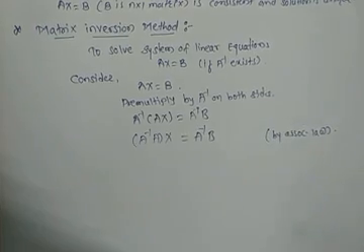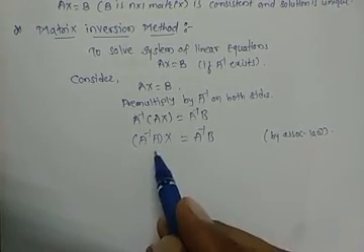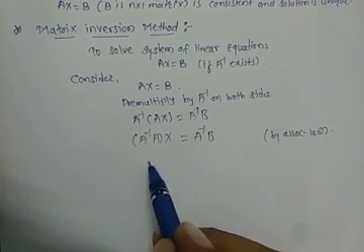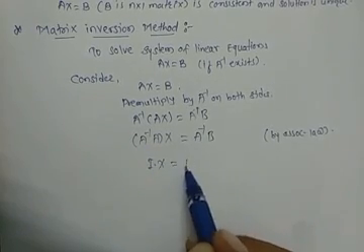Now A inverse A is our identity matrix, so it can be written as I into X is equal to A inverse B.